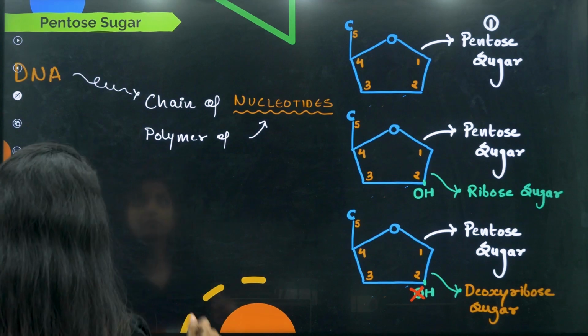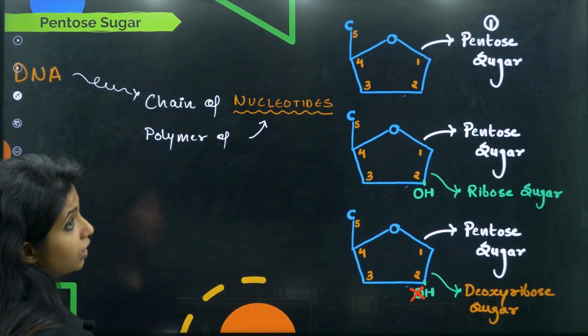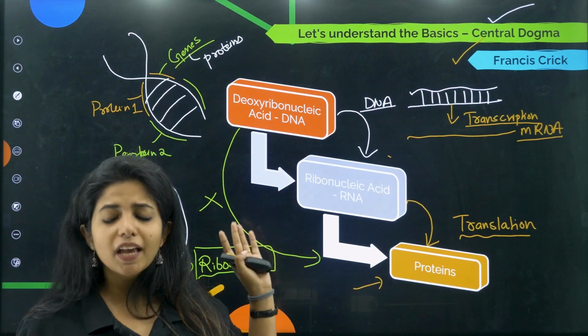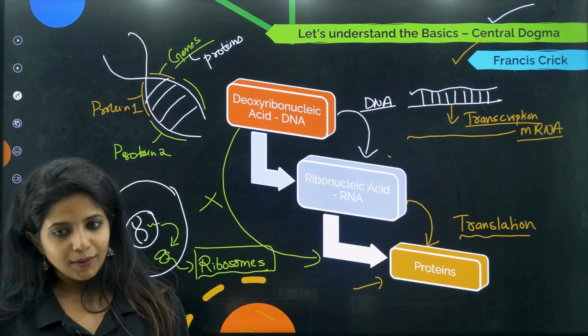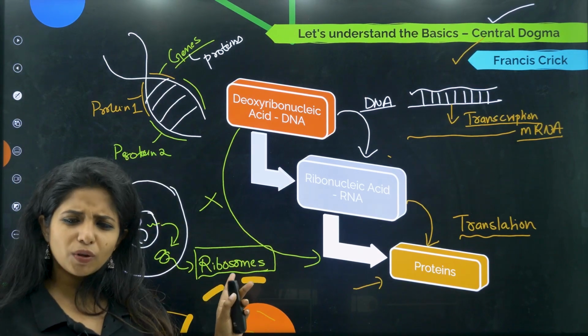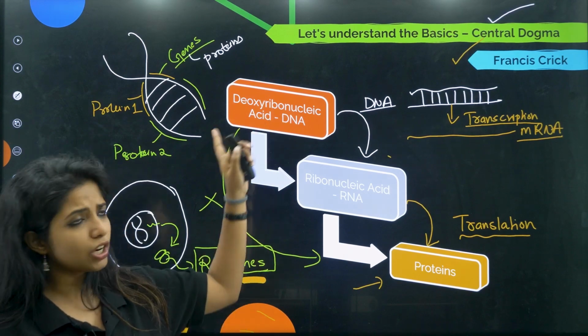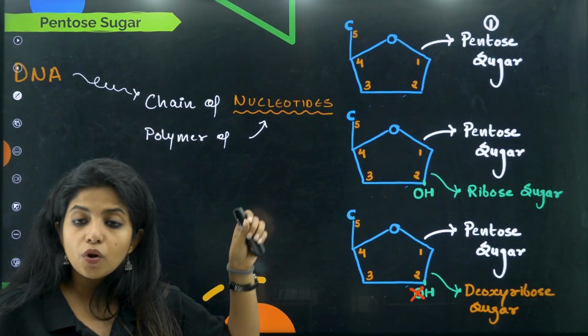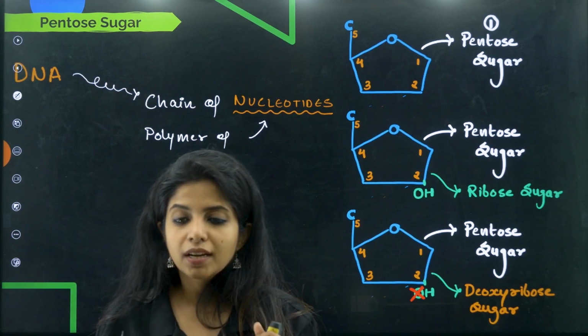Going ahead, we need to learn the structure of DNA. So in this chapter, transcription will be in detail, translation will be in detail, everything will be taught in detail. Okay, so as of now we are just tuning into the basics, right? So DNA structure we need to study. So let's study that. So DNA is basically a chain of nucleotides. What is it? A chain of nucleotides.